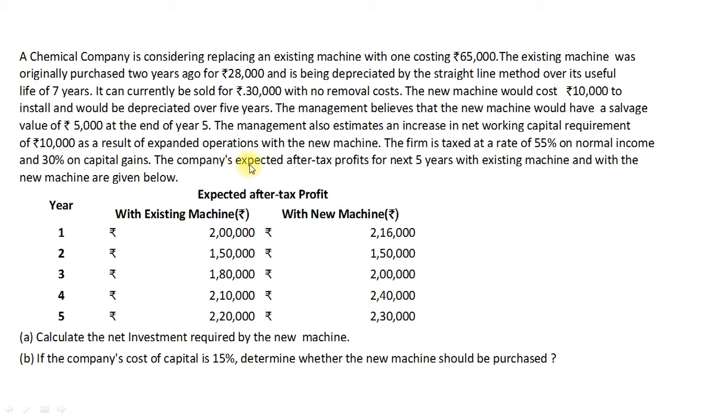The company's expected after-tax profits for the next 5 years with the existing machine and with the new machine are given below. Year 1 to 5. Expected after-tax profit with existing machine: rupees 2 lakh, 1 lakh 50,000, 1 lakh 80,000, 2 lakh 10,000 and 2 lakh 20,000. Expected after-tax profit with new machine: rupees 2 lakh 16,000, 1 lakh 50,000, 2 lakh, 2 lakh 40,000 and 2 lakh 30,000.